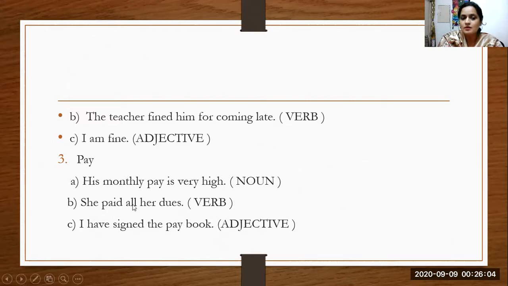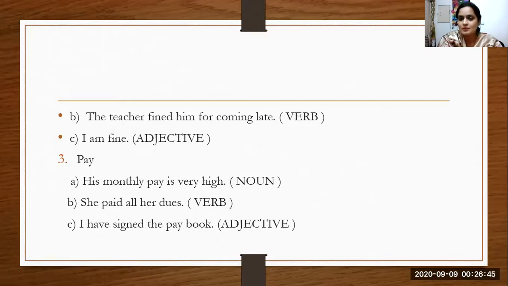When we say I have paid my fees, I will pay my bill, here the word pay is used as a verb. She paid all her dues. Pay means to settle. So here pay is used as a verb. His monthly pay is very high. Here pay is the name of something, income. So here the word pay is not acting as a verb, it is acting as a noun. Clear? So what is pay as an adjective? I have signed the pay book. What kind of book? Pay book.